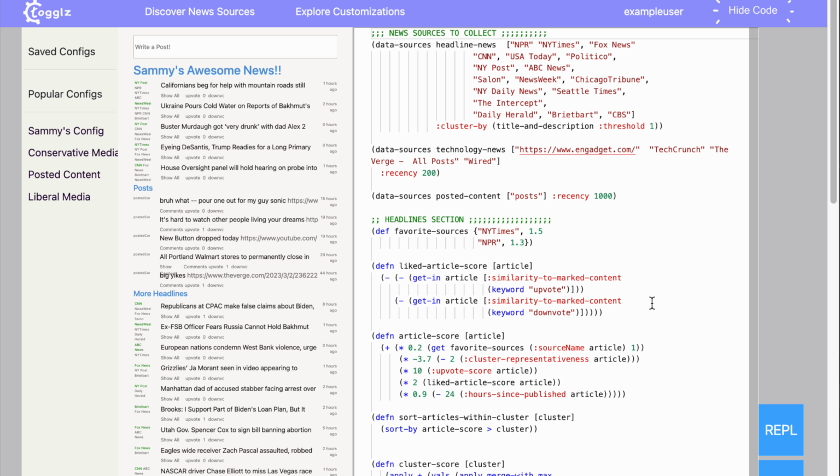And now that we've gone through the basics, let's try doing something a little bit spicy. We have all these ranking factors here, and we've seen that you can adjust the weights of each of them.